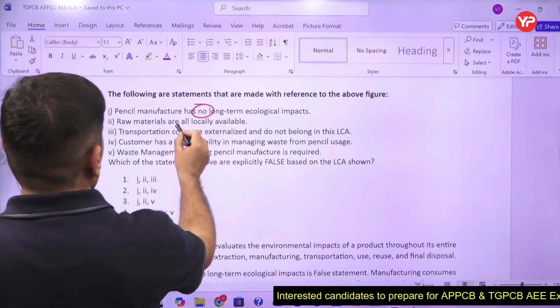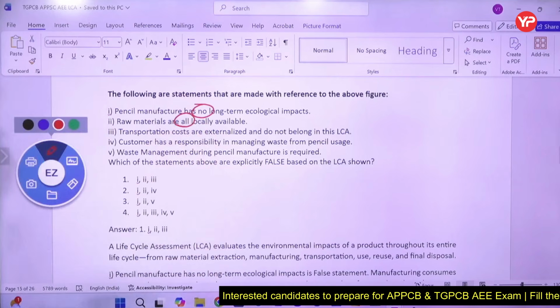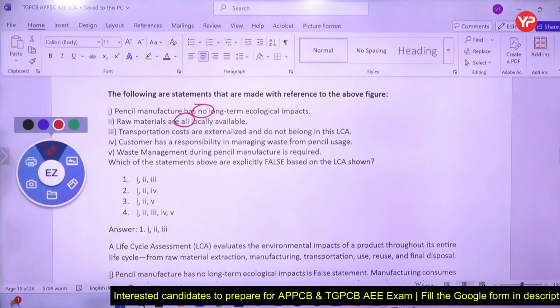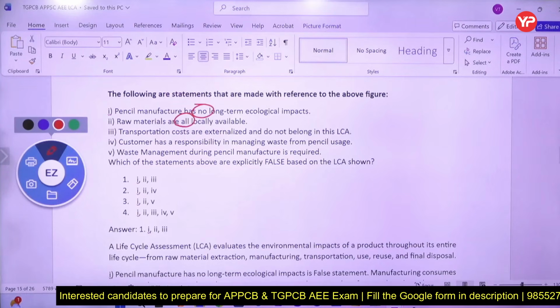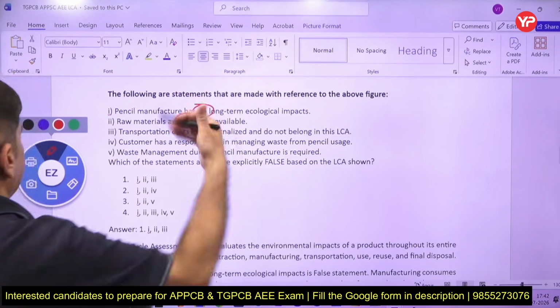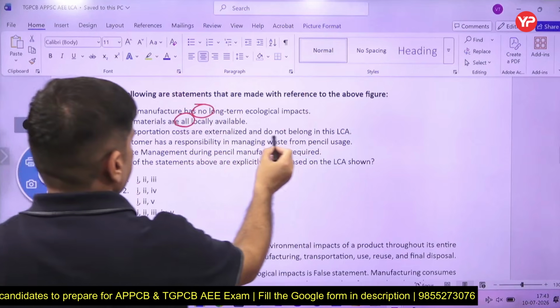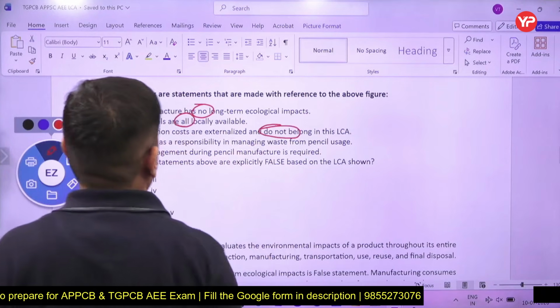Raw materials are all locally available. Extreme statement. All means extreme statement. Absolute statements normally are wrong. They are not locally available. Sometimes you have to purchase it. Raw material is to be taken. Acrylonite do not belong in this LCA.